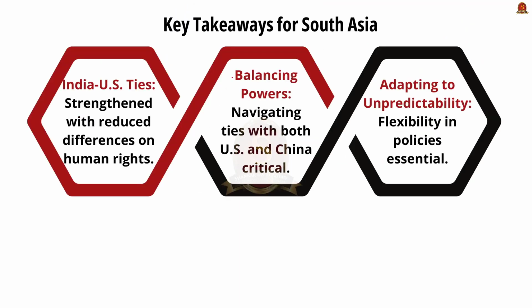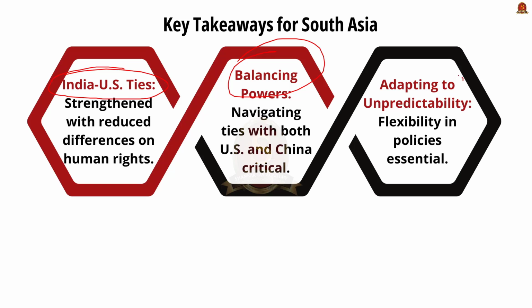So what are the key takeaways for the South Asian countries? The first is that India-US ties will strengthen. India will remain a central partner to the US to counter China, but there are differences on human rights and democracy, which may reduce under Trump's presidency. Second, balancing of powers: the South Asian countries must navigate their ties with both China and the US in order to balance economic and strategic interests.